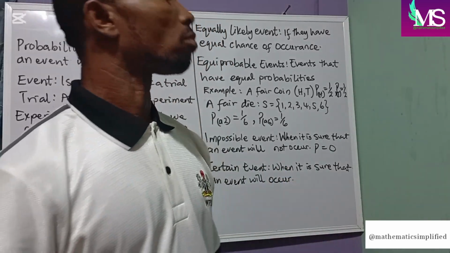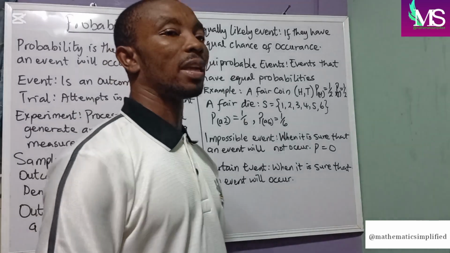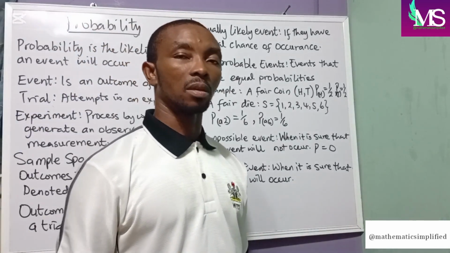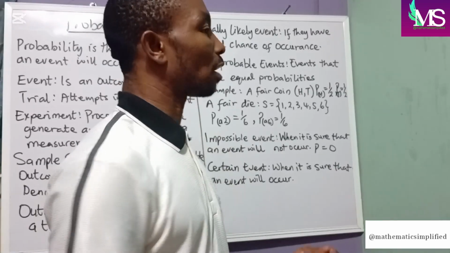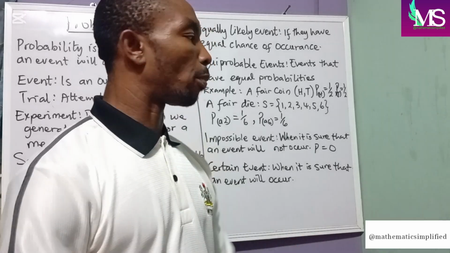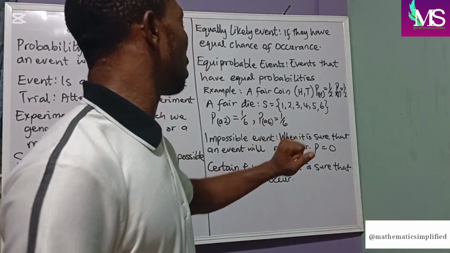You can't throw your coin up to get a head and a tail at once. It's an impossible event. So it's either you get a head or a tail. You can't roll a single die to get a 10. It's impossible. So the probability of an impossible event occurring is 0.